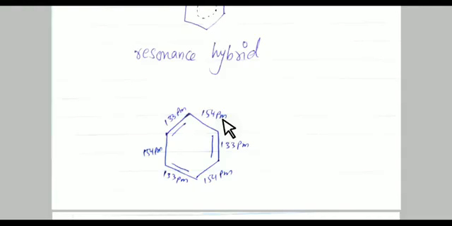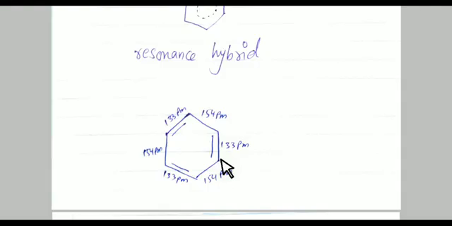So the expectation is carbon-carbon single bond of 154 picometer and carbon-carbon double bond of 133 picometer, but benzene has all bonds of 138 picometer and a regular hexagonal shape. In benzene there are alternating carbon-carbon single bonds and carbon-carbon double bonds.